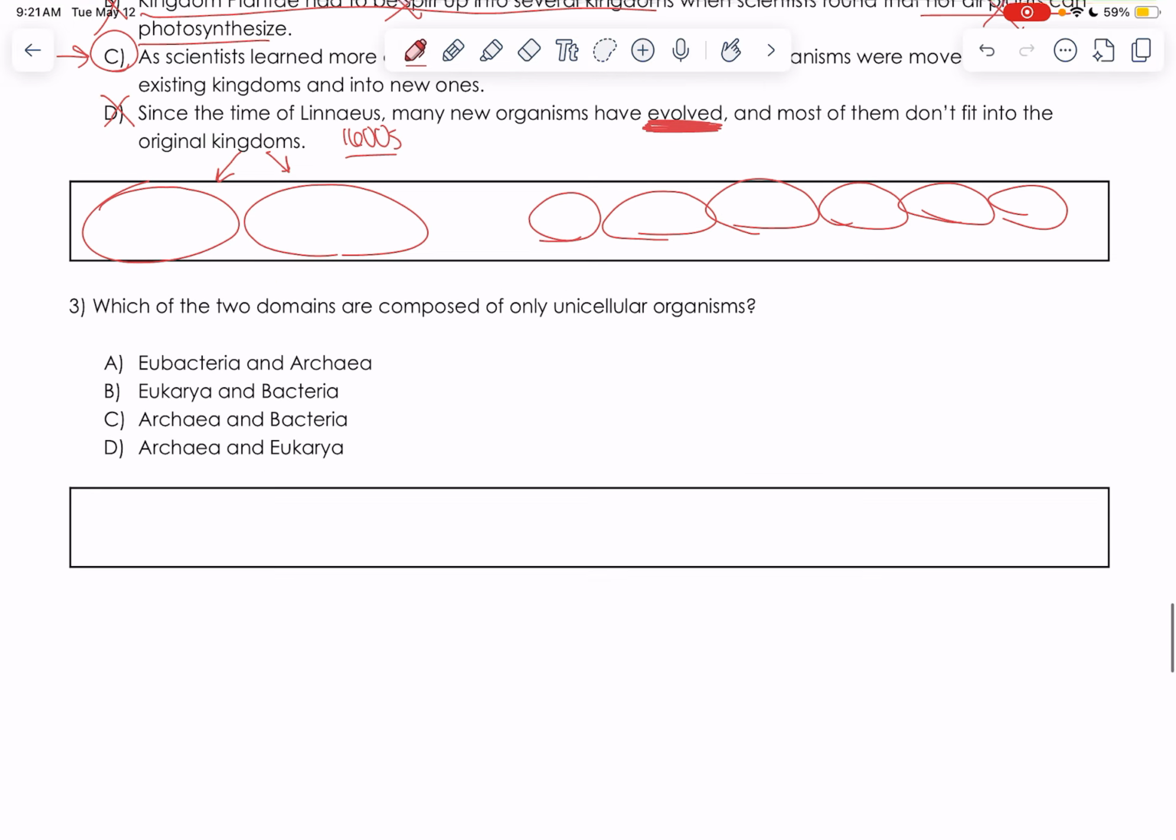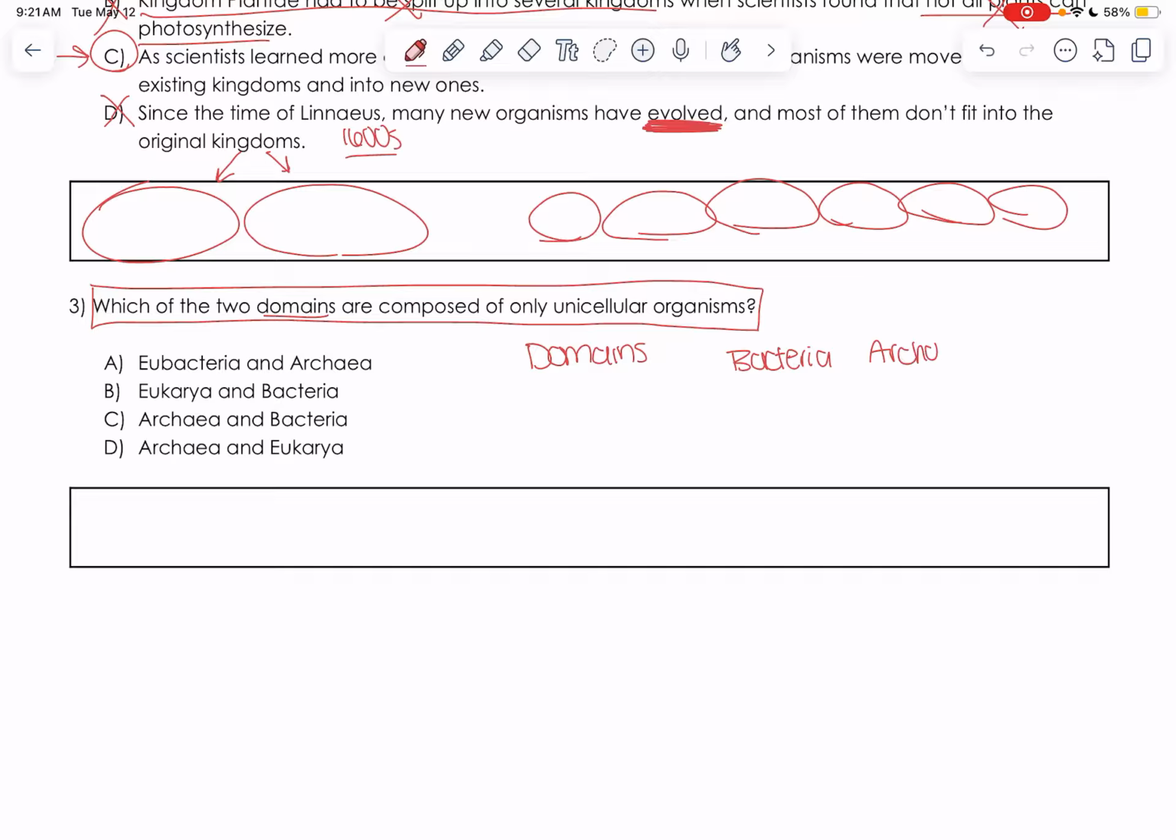Number 3, which of the 2 domains are only composed of unicellular organisms? Box my question. I know I'm talking about domains, which you need to be able to brain dump are bacteria, archaea, and eukarya.